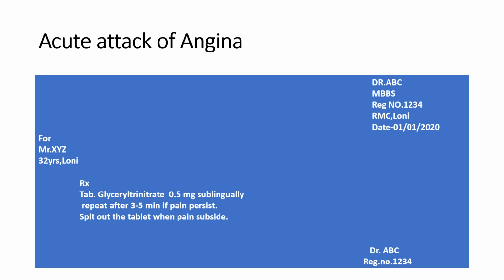It is commonly administered sublingually with an initial dose of 0.5 milligram. It will relieve anginal pain within 2 to 3 minutes. Then the patient is advised to spit out the tablet as soon as the pain is relieved, to avoid adverse effects like hypotension and headache.